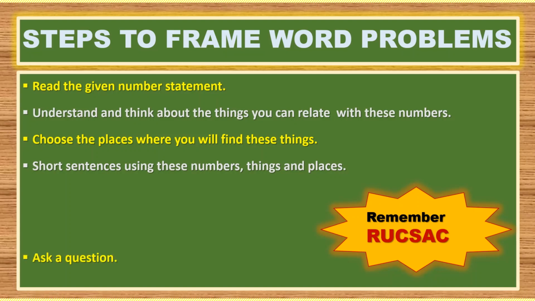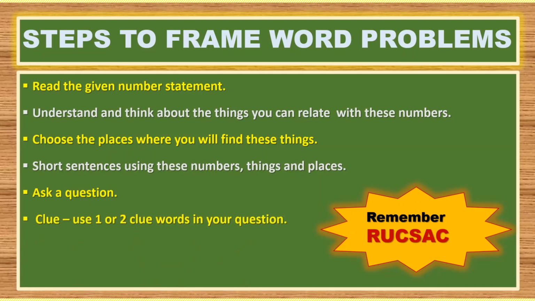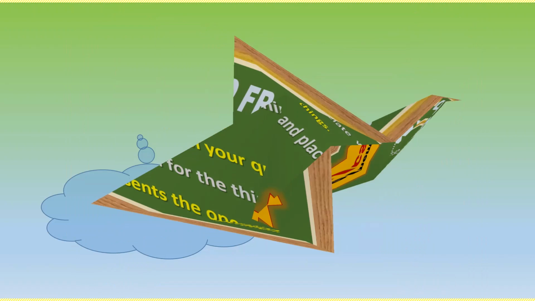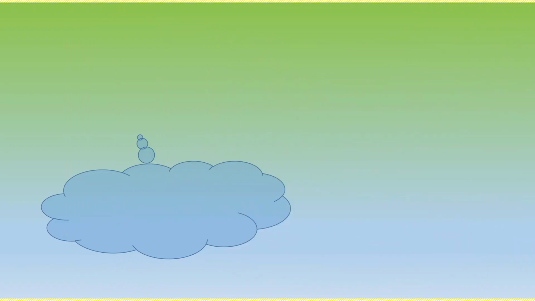Now ask a question. To ask a question, you have to give a clue. So use one or two clue words in your question. These clue words can be a word that is common for the things you have chosen and a word that represents the operation. Now with the help of Raksak, it will become really very easy for you to frame the questions. Let's try a question.